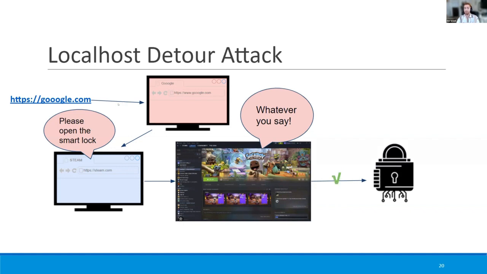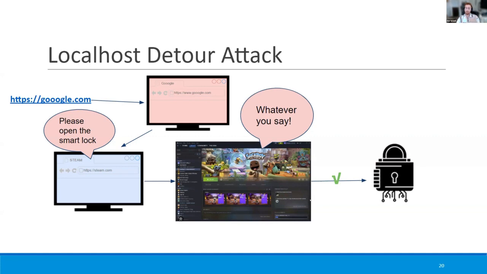Why is that? It's because although the malicious website initiated this chain of reaction, it wasn't the direct initiator of the request to the smart lock. The direct initiator was the Steam software, and the browser sees it as a trusted entity because it is run on your local machine, on your computer. And by this circumventing the private network access mitigation.